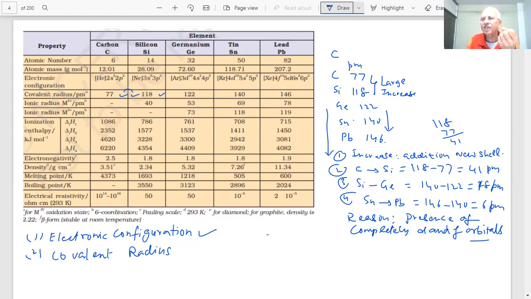The radius of an atom cannot be determined directly. Only when it is forming some molecular compound do we determine it, by using X-ray diffraction techniques. So the covalent bonding is there, so we find the covalent radius. That is the distance between the two atoms, and then we divide it and find the covalent radius, because experimental methods have to be used for finding the radius.